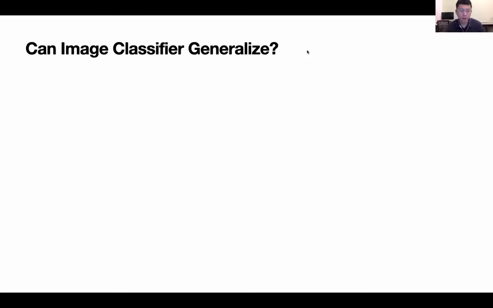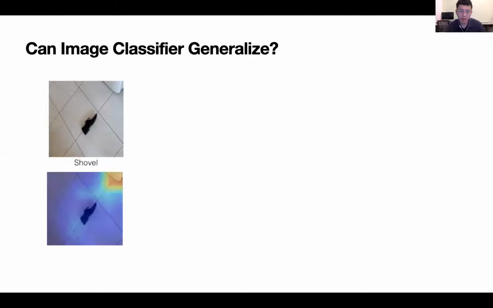We often think object recognition works very well today. Here's an image of a shoe. Surprisingly, even the state-of-the-art classifier predicts a shovel. Why is that? Let's look at the attention map. The model is looking at the context instead of the object.